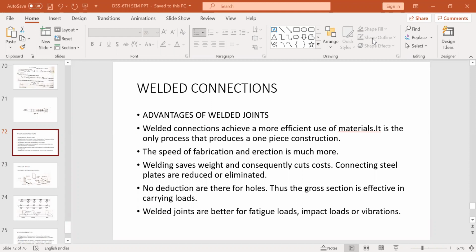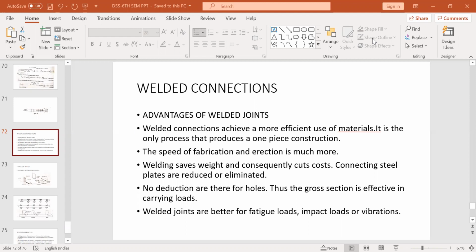So, welded connections. What is a welded connection? When two structural members are joined by means of weld, the connection is called a welded connection. Weld is also a type of connection, like how we used to join structural members, steel plates using bolts and an additional plate.